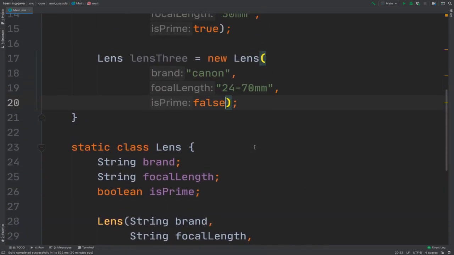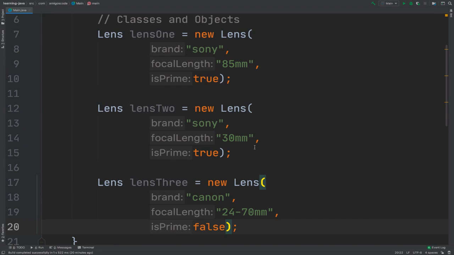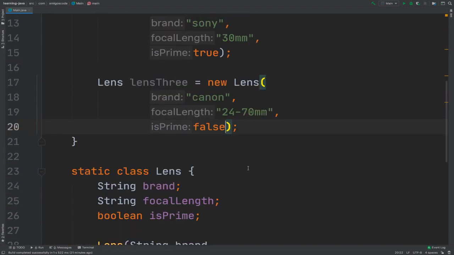So now that we have these 3 lenses, next let's go ahead and actually print to the console the actual attributes for each lens.